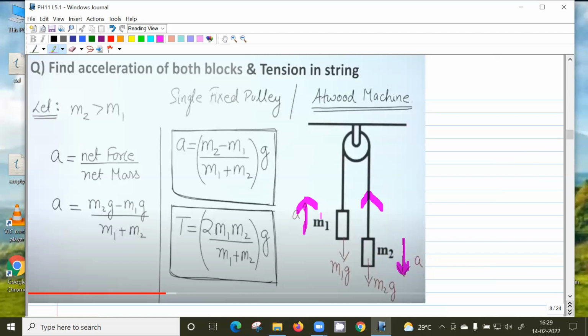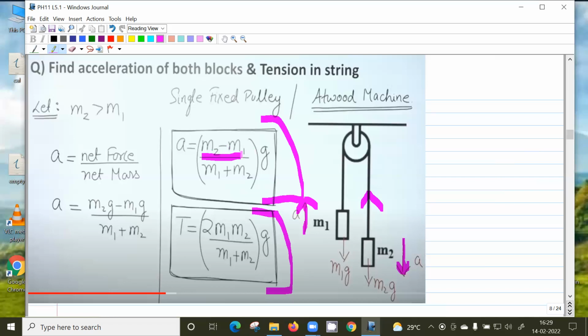Similarly for M1, the net force is in the upward direction, so T minus M1G equals M1 into A. If you add these two equations, T will cancel, right? Yes, sir. And you will get this result. The tension expression you can get by substituting this. The important thing to note is that when M1 equals M2, acceleration is 0. That's as expected. So this is a very basic thing.